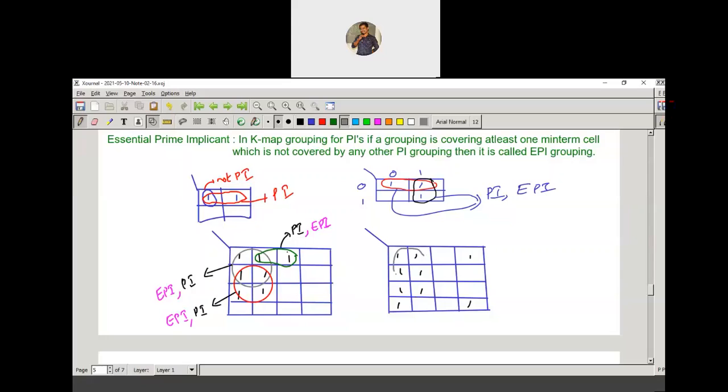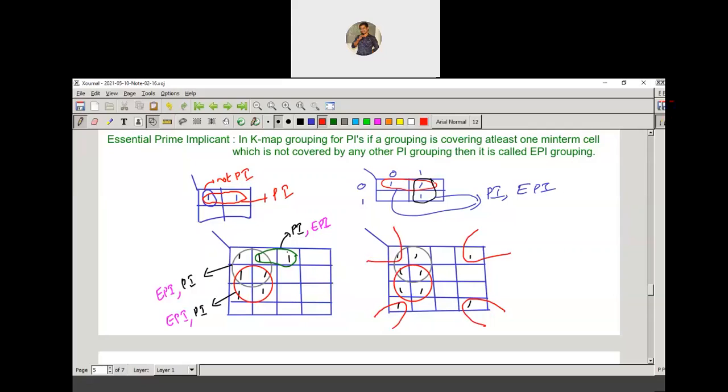You can group these four cells and these four cells. Please observe the grouping. My intention is to explain the EPIs. Now by using opposite grouping, I can group these four cells. So, corner grouping, by using the corner grouping, I can group these four cells.